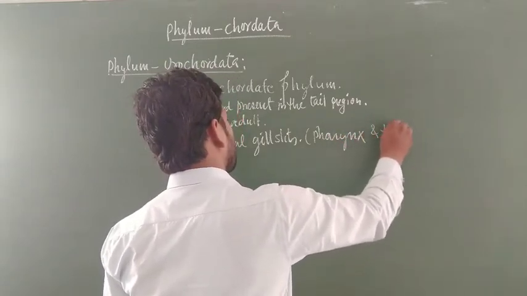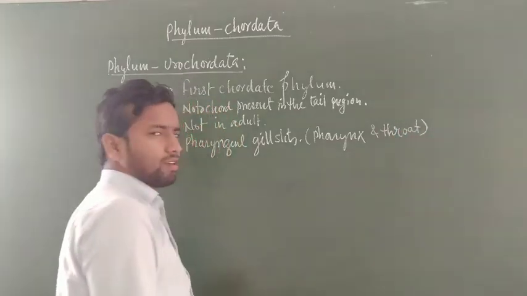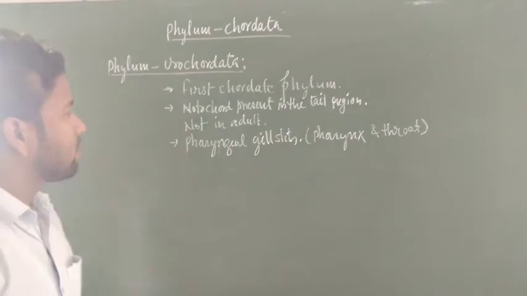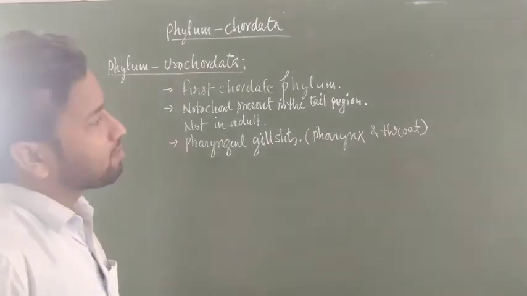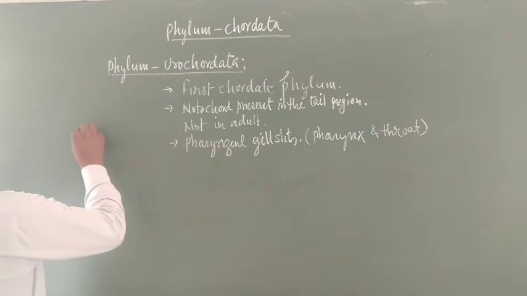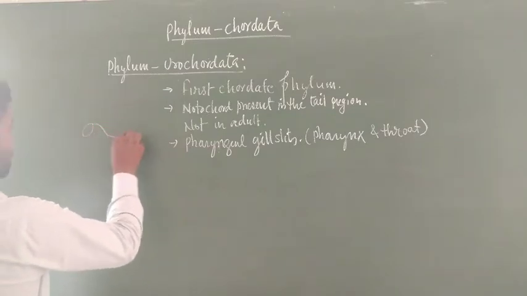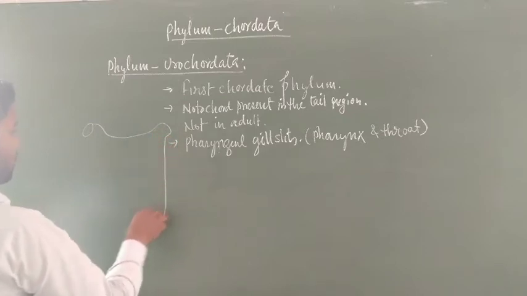These pharyngeal gill slits help in the gaseous exchange between the surrounding water bodies and the body. The very famous animals belonging to this phylum are Herdmania, Doliolum, Salpa.